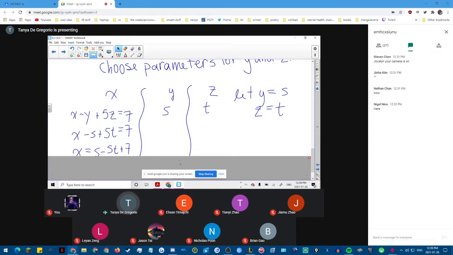And that means that x equals s minus 5t plus 7. Again, guys, we're choosing parameters for y and z: y equals s and z equals t. For those of you that looked at that second method in chapter 8, you remember there was an example where I showed it two ways. This is what we did for the second way. We chose the two parameters for y and z. So that's what we're doing here.